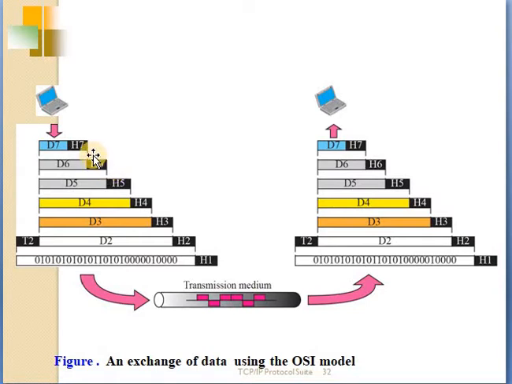After the presentation layer receives the data from the application layer, it processes this data and adds its own header to the original data, and sends it to the next layer, and so on. This is the exchange of data using the OSI model.